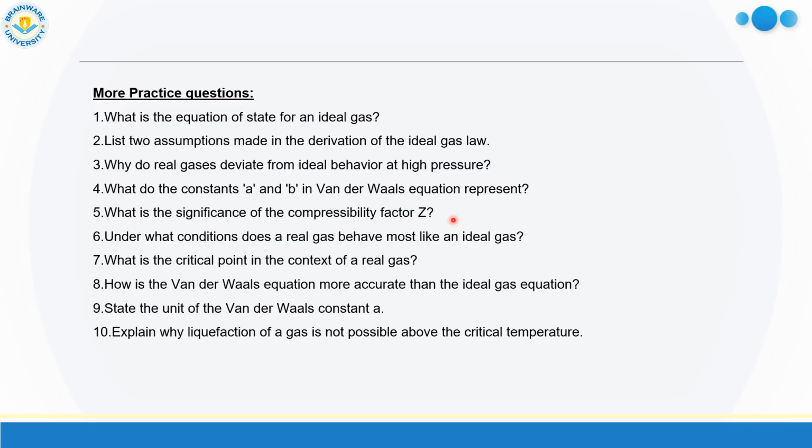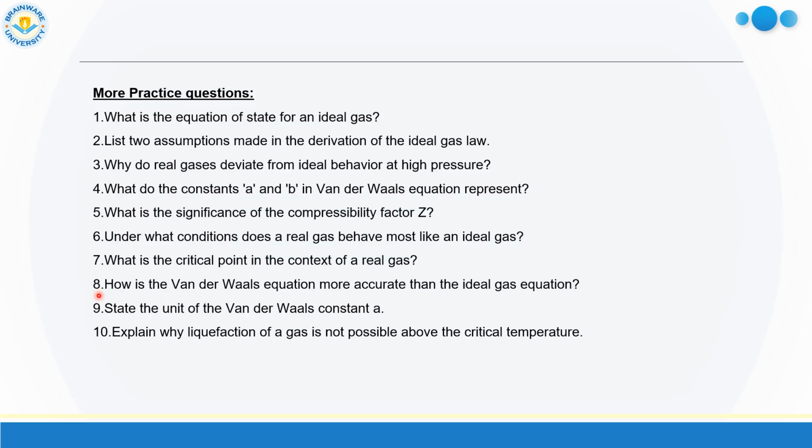Number 6: under what condition does a real gas behave most like an ideal gas? The answer is very easy: when the pressure is very low and temperature is very high. That means the volume becomes large, and then the real gas behaves like ideal gas. Number 7: what is the critical point? Critical point means above that point any gas behaves like gas and cannot be liquefied only by applying pressure. And I have already discussed critical temperature, critical volume and critical pressure at that point.